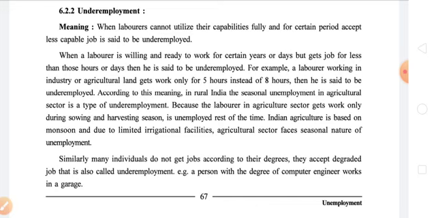and they are not getting any kind of cropping during the summer season. So as we are based on monsoon and have limited irrigation facilities, if proper monsoon is there and along with that proper irrigation facility is also there, then we are able to get harvesting more than 2 times. But as there is a lack of infrastructural facilities and we are not able to provide water and irrigation to the whole harvested land, that is the limitation, and that's why the agricultural sector faces seasonal unemployment. Now let us discuss the last paragraph of this particular topic.